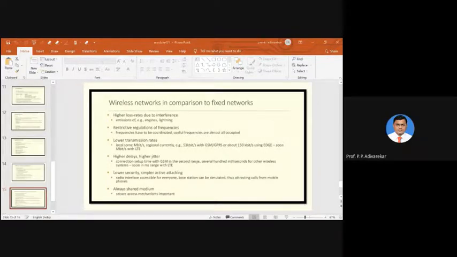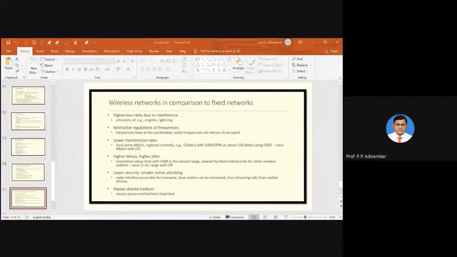Then the next set of limitations is how these mobile networks, or in short the wireless networks, perform compared to the fixed network. In a fixed network, we know that we have a dedicated medium for communication, that means the wired medium. So there is a lesser chance of loss of data in the case of wired medium, as the fixed wire is connected between two devices.